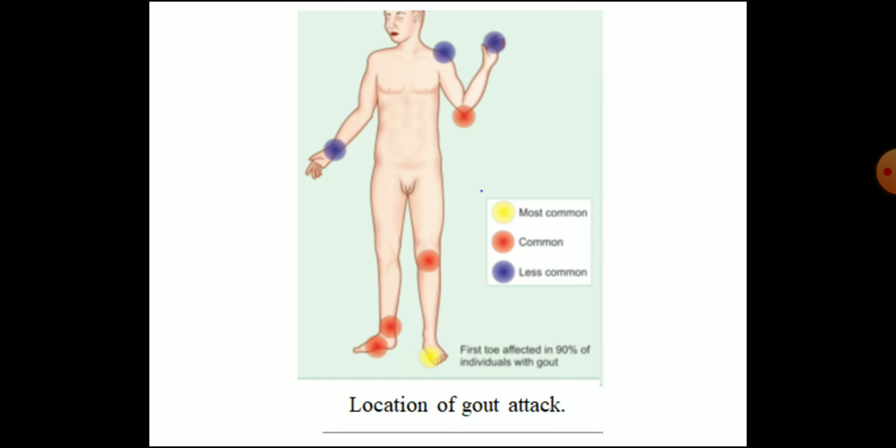symptoms. So here in this diagram you can see the most common sites of arthritis. First, the metatarsophalangeal joint. Next common are the knee joint, the ankle joint, other metatarsophalangeal joints, and the elbow joint. Then less common is seen in the shoulder joint and the other terminal joints.